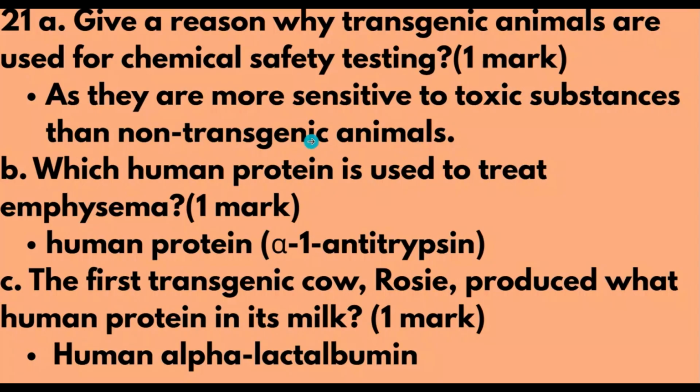Option B, which human protein is used to treat emphysema? Carries 1 mark. The human protein is alpha-1 antitrypsin. Option C, the first transgenic cow, Rosie, produced what human protein in its milk? Carries 1 mark. The human protein is human alpha-lactalbumin.